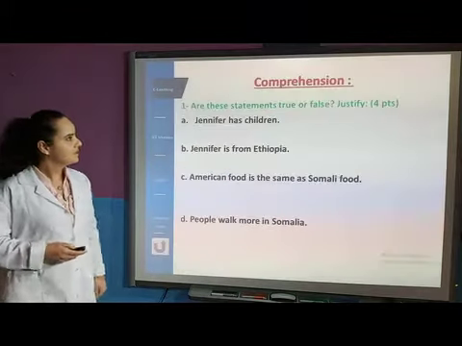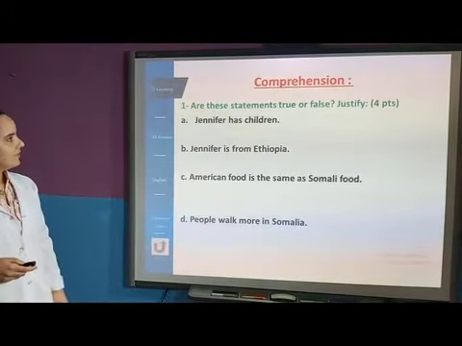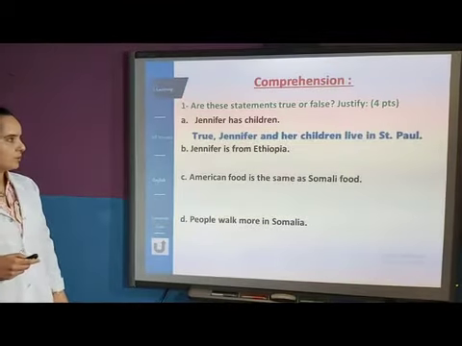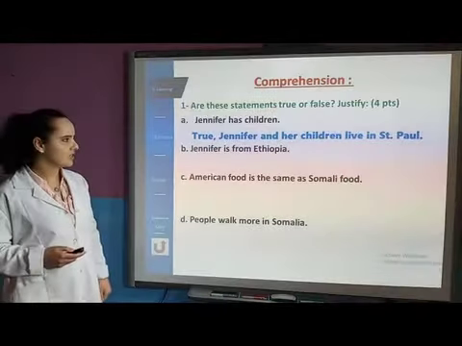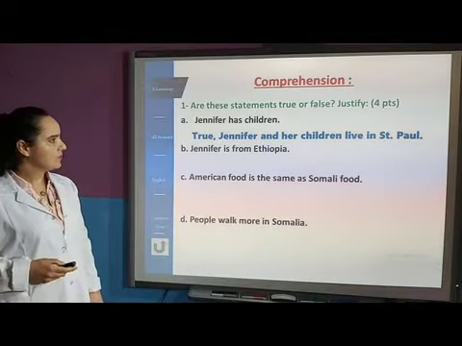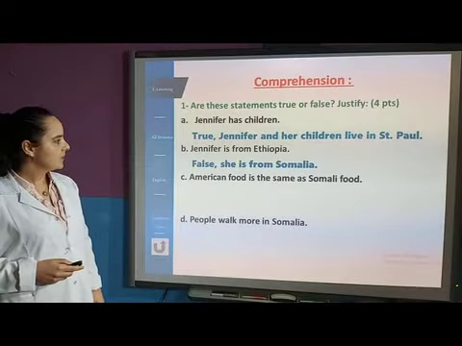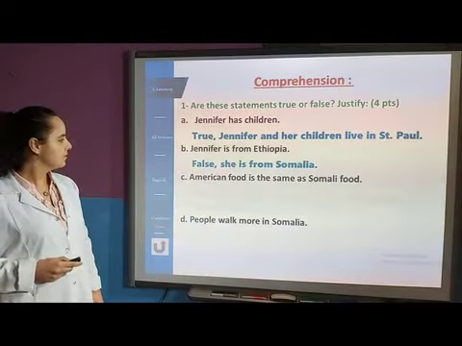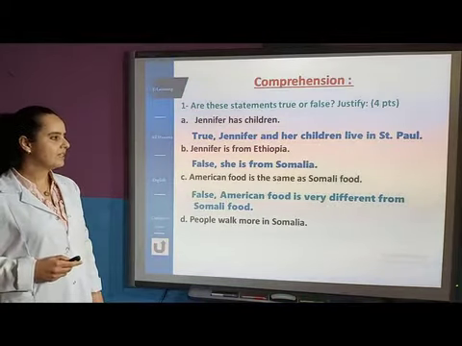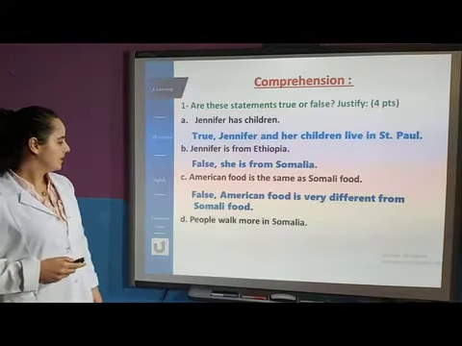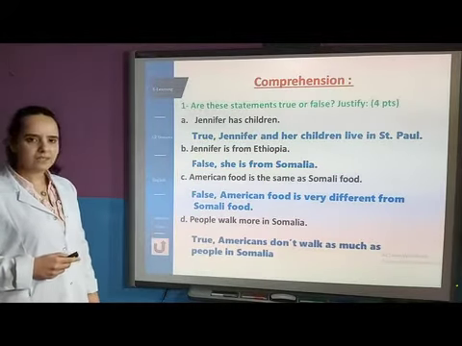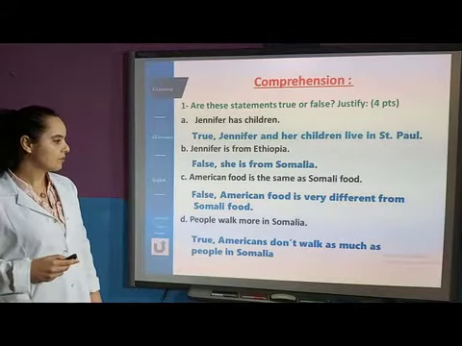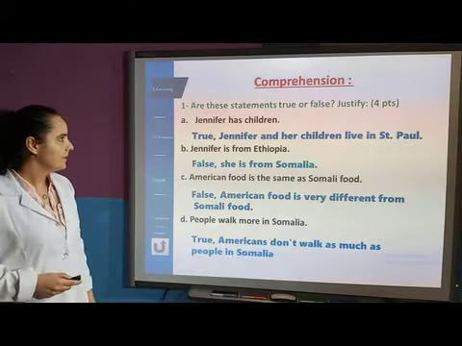So, let's do the exercise. A, Jennifer has children. The answer is true. Jennifer and her children live in St. Paul. This is the justification. B, Jennifer is from Ethiopia. It's false. She is from Somalia. C, American food is the same as Somali food. False. American food is very different from Somali food. And D, people walk more in Somalia. It is true, because in the text we have Americans don't walk as much as people in Somalia.